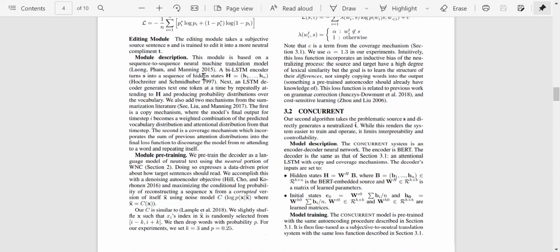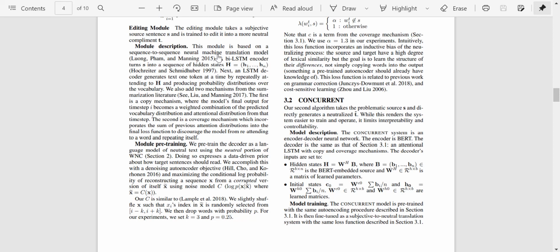And so how does this work? This module is based on a sequence to sequence neural machine translation model. So they use a bi-LSTM encoder to convert the sentence into a sequence of hidden states. Then an LSTM decoder generates text one token at a time by repeatedly attending to H and producing probability distribution over the vocabulary. We also add two mechanisms from the summarization literature. The first is a copy mechanism, where the model's final output for time step I becomes a weighted combination of the predicted vocabulary distribution and attention distribution from the time step.